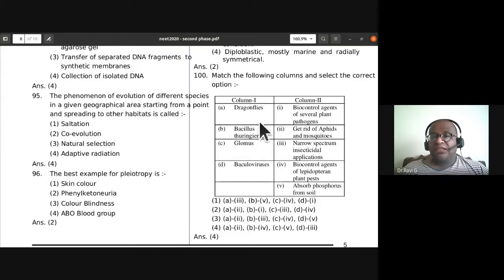So A is 2, B is 4. There is only one option, the fourth one. A is 2, B is 4, Glomus is 5, C is 5, D is 3. So the fourth option is the correct one.